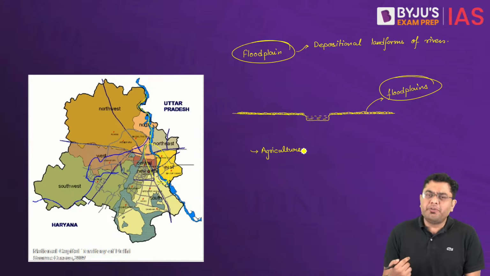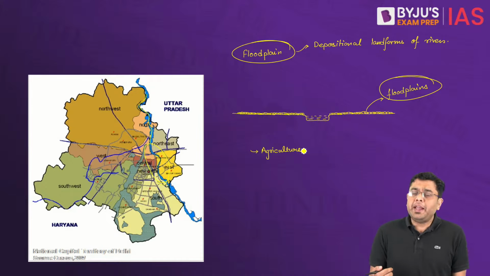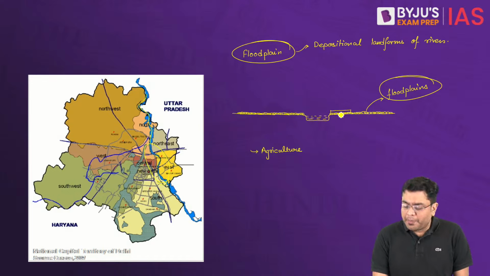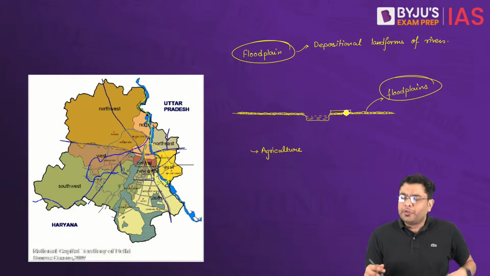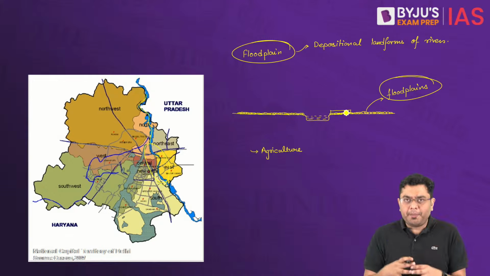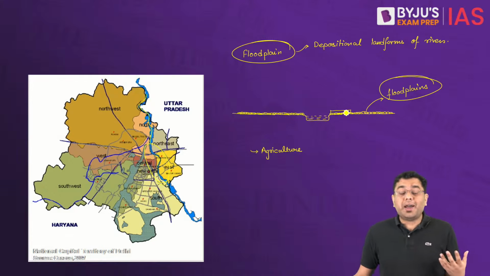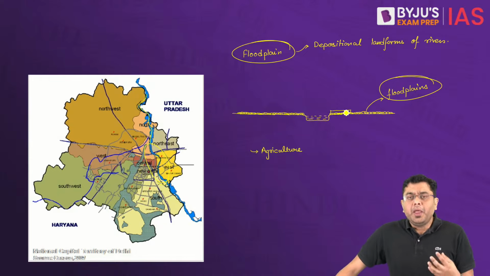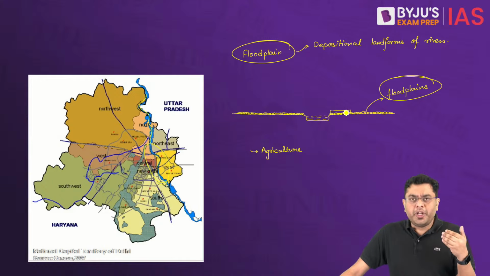Now when agriculture is carried out, there will also be encroachment, isn't it? If you carry out agriculture in this particular portion, you will build certain supporting structures, there will be encroachment. So in a way, you are restricting the floodplain. Now also, a region like Delhi, a region like Hyderabad, a region like Mumbai, they experience a large influx of migrants, in the tune of crores of population. Not every year crores of people come in, but in general, the population does come in large quantities.